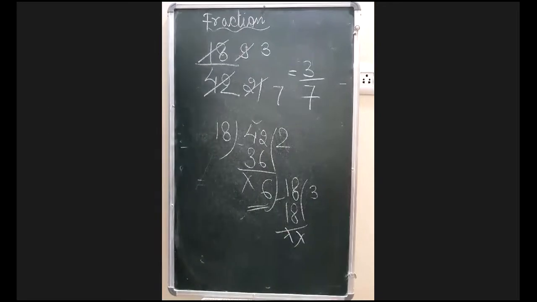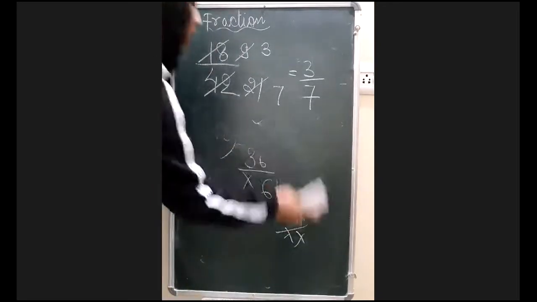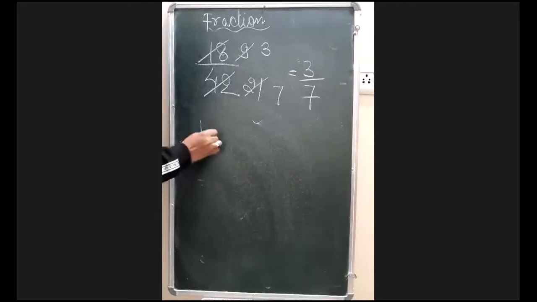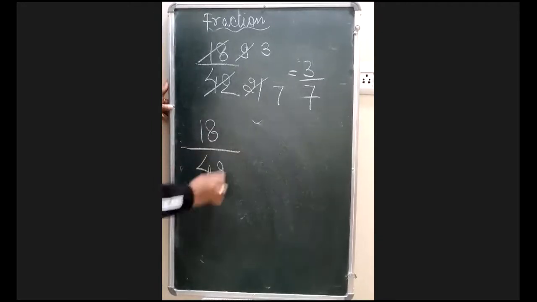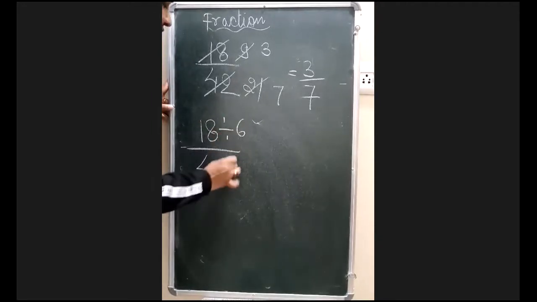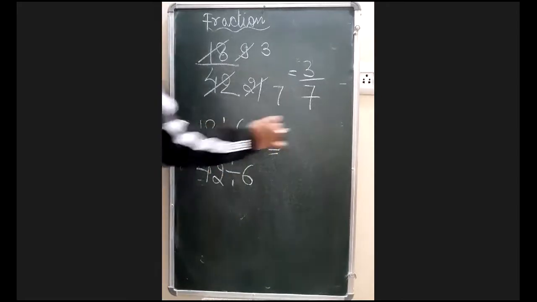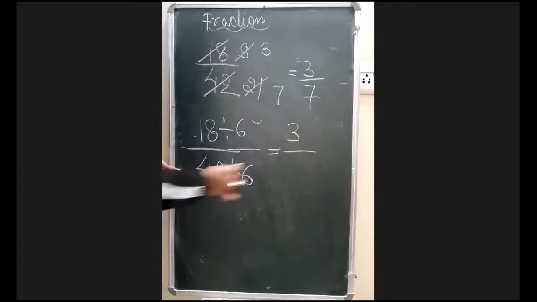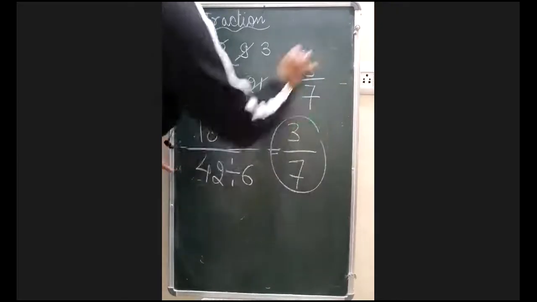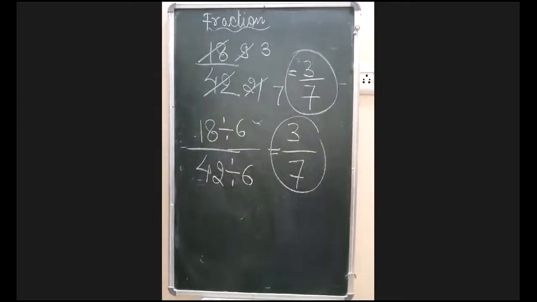Now what we will do, according to our process, the HCF is 6. So 18 and 42 both can be divided by 6 directly. And when you divide by 6, 6 3s are 18 and 6 7s are 42. Remember, in both cases the answer will remain the same, 3 by 7 only. Okay. So this is the way of writing it in the simplest form.